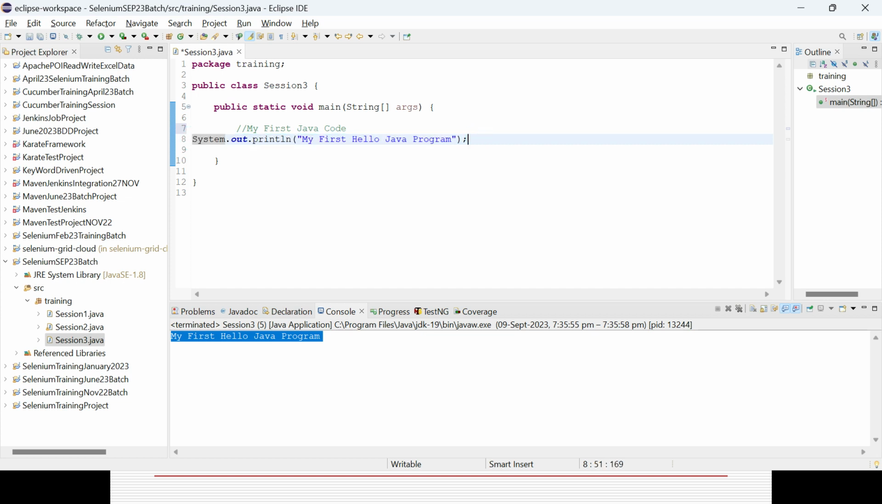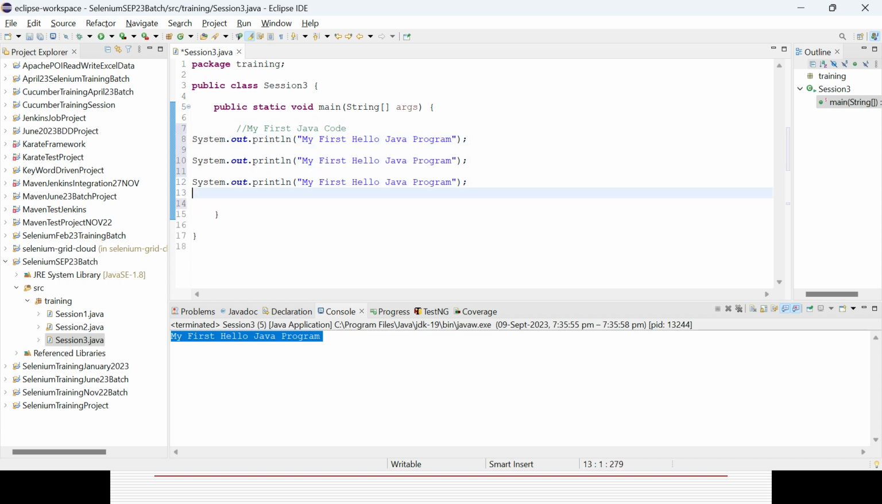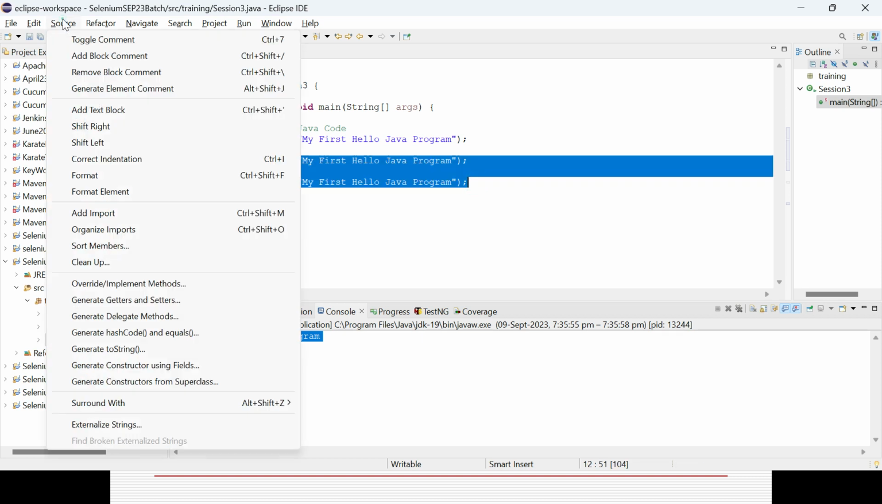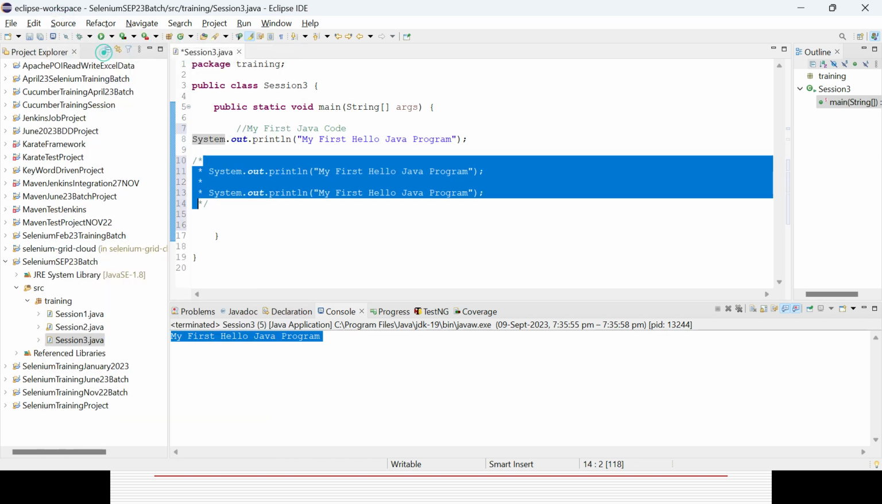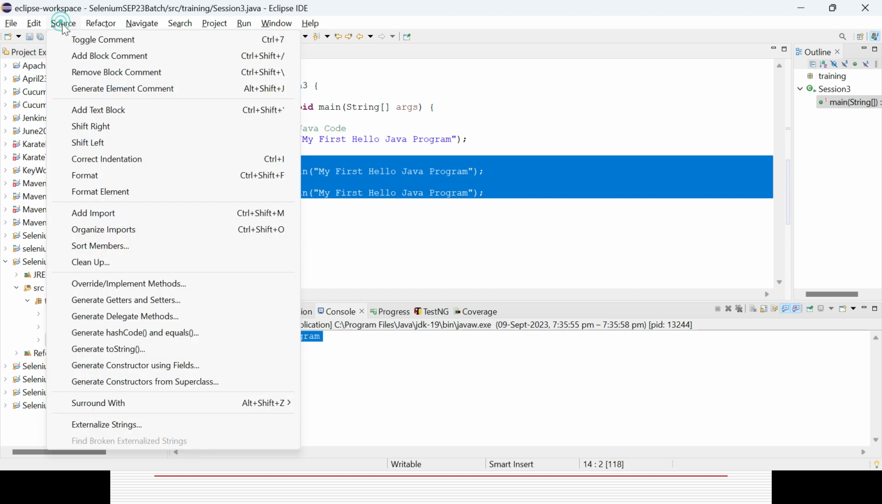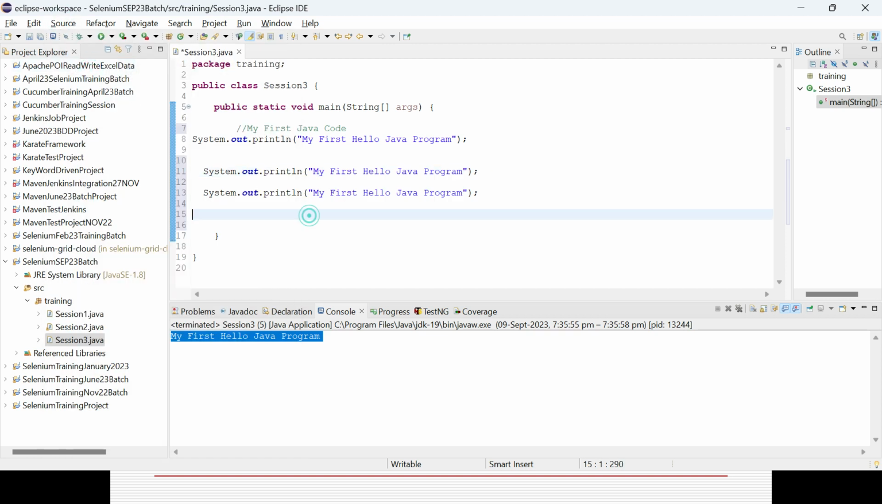Sometimes you need to disable them from execution. Then how can you do it? Suppose you have multiple lines of code. Slash slash is fine. Apart from that, you can select those lines and go to Source and then Add Block Comment. In case you want to remove them, again you can go to Source and Remove Block Comment. That is the way you can do it.